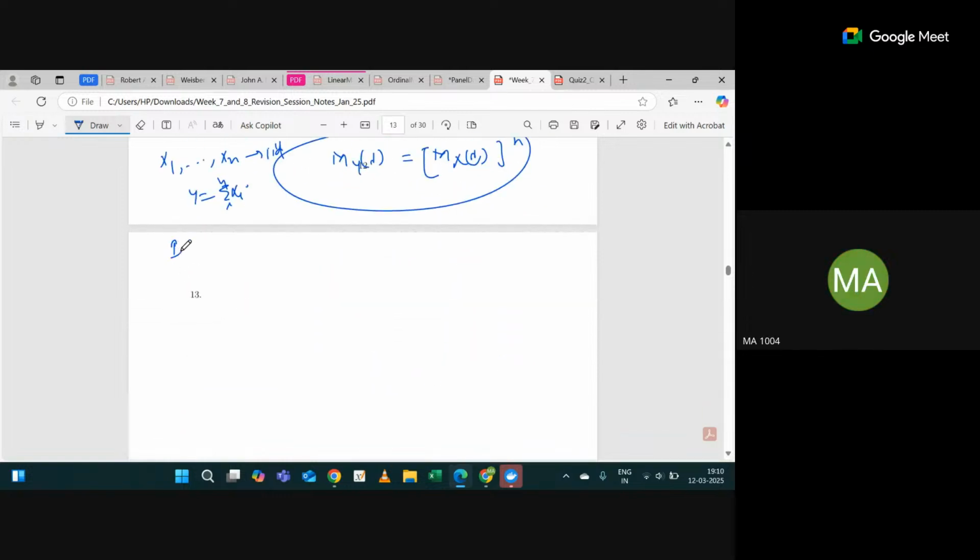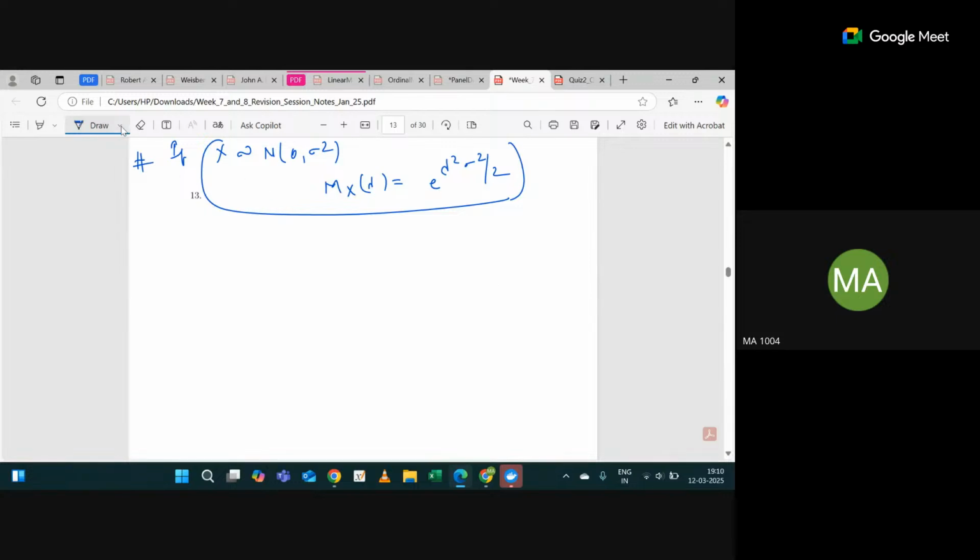One more thing, which is very, very important: if x follows normal 0 comma sigma square, then what is the value of Mx lambda? E raised power lambda square sigma square by 2. This is something you can keep in your mind. Okay, is this fine till now? Yes. Okay. The next concept is called the central limit theorem.